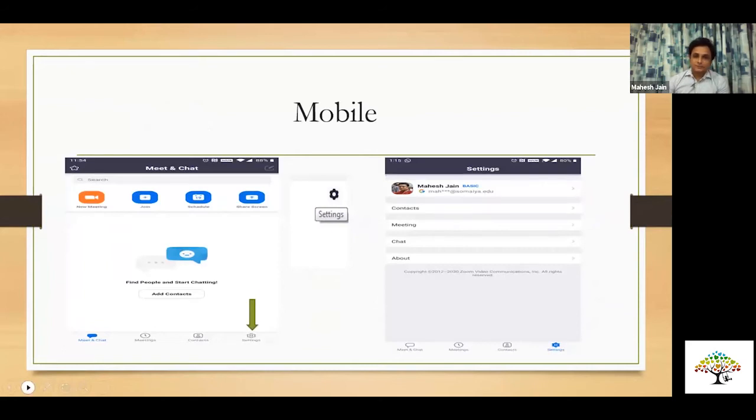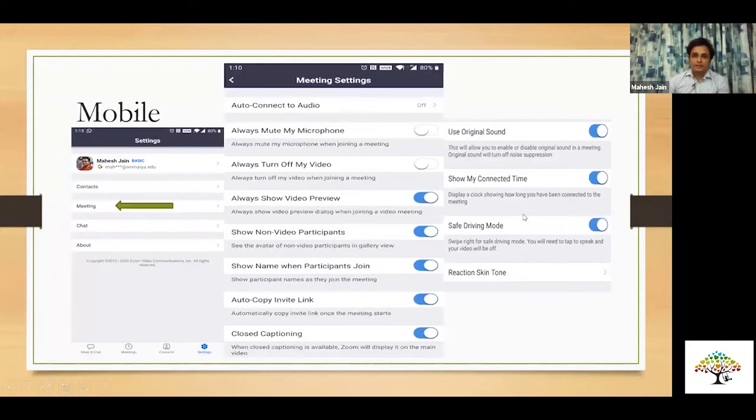As I was telling you all, these are all the settings which you should keep. Always show video preview. This will allow you to make sure what is visible and what is not visible. Now there's a second option which says show non-video participants. Ideally you should keep it open because people are camera conscious. If you would have seen, I was using my mobile phone, but I had not kept the video on, because if I keep the mobile phone on and video also on, data consumption becomes more. And right now my purpose was to make sure that you are able to use the content well.